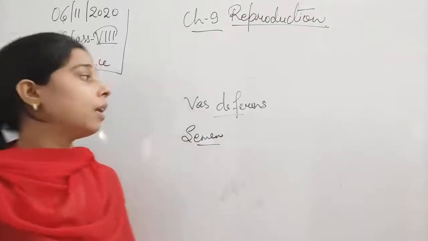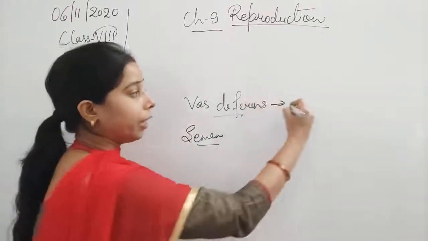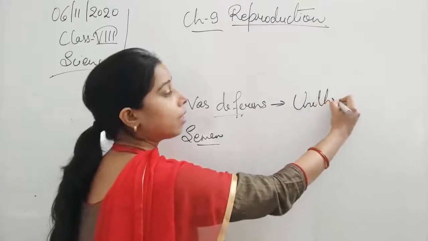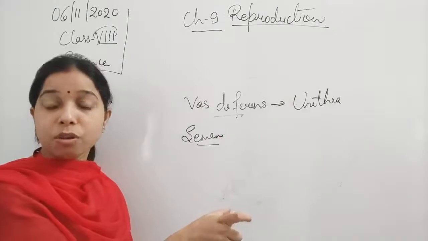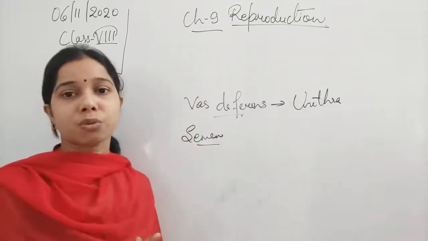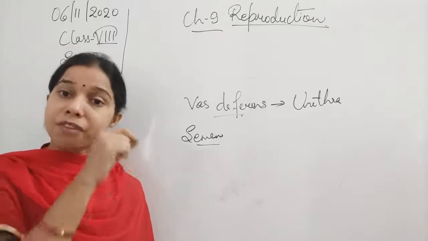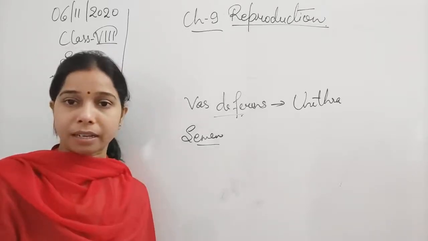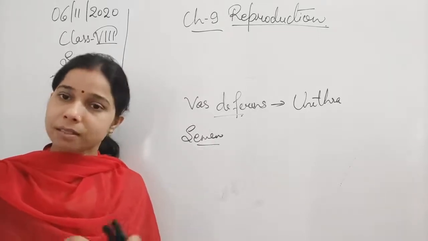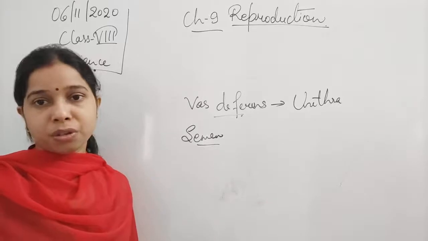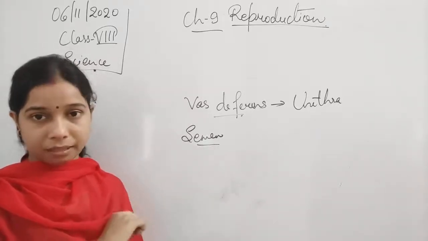Okay students, after the vas deferens, the semen will enter the urethra. What is the urethra? You can say it is a tube-like structure which extends from the urinary bladder. So the semen will enter this long tube-like structure, known as the urethra. It has no other role; it is simply a passage, a tube which helps in connecting the sperm duct to the penis.